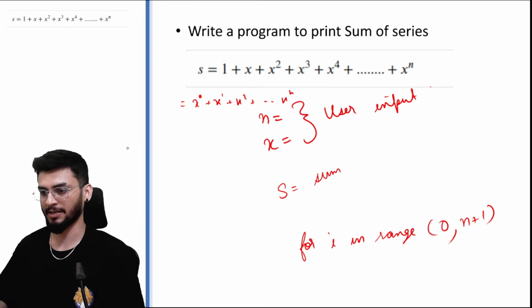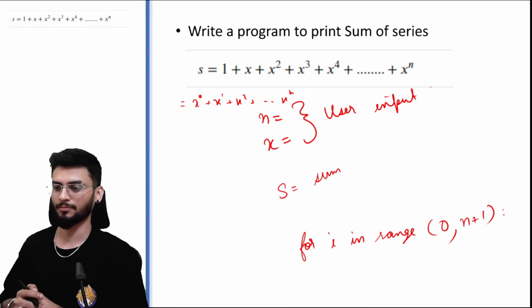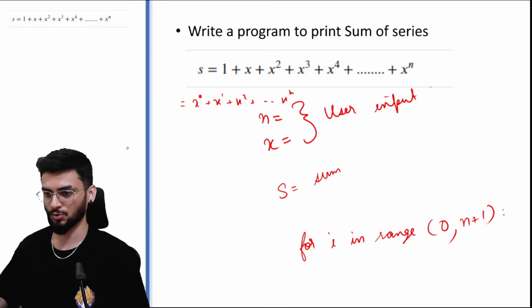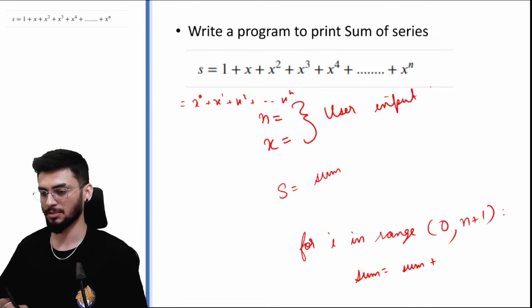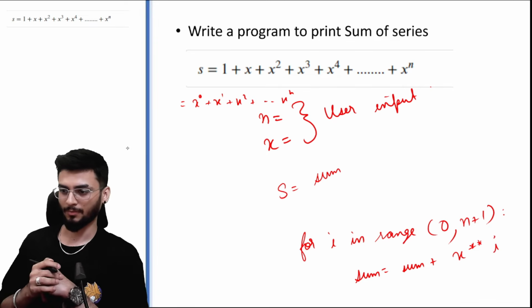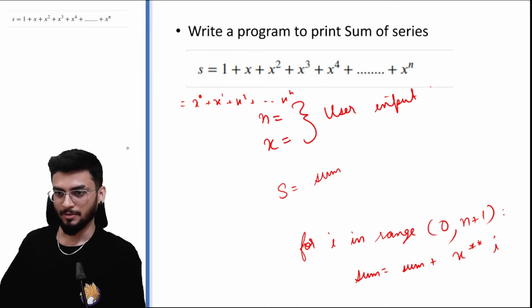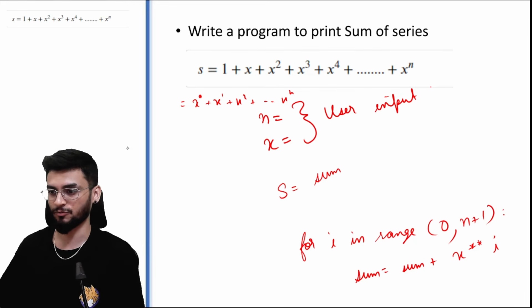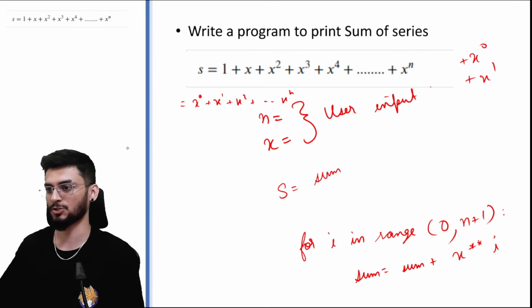for i in range. Now we want to store the sum is equal to sum plus x raised to i. Do you understand this? So the first time the loop iterates, it would be sum plus x raised to 0, then it will be x raised to 1, then it will be x raised to 2.